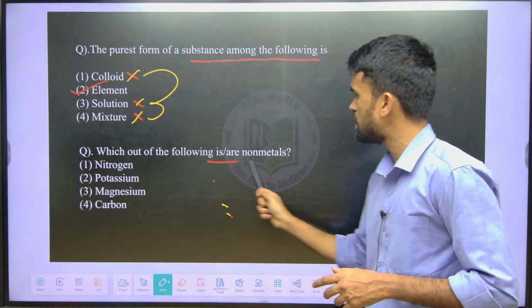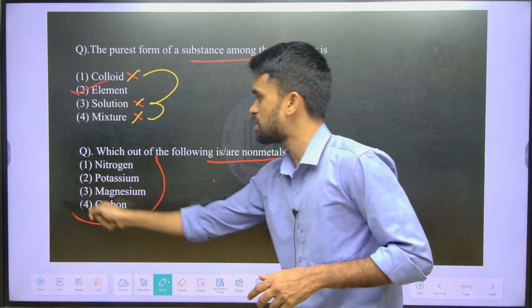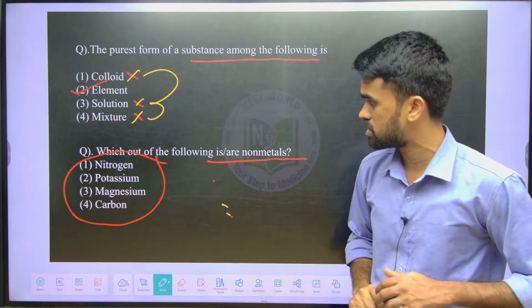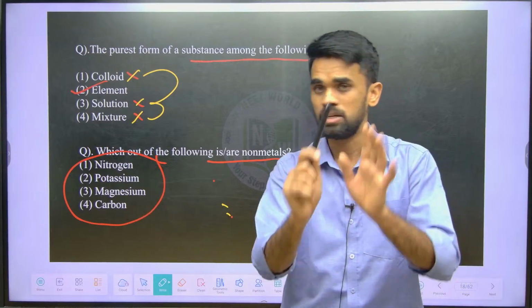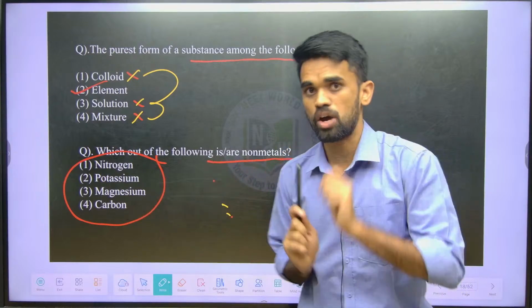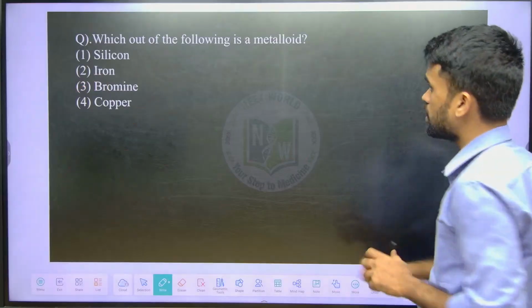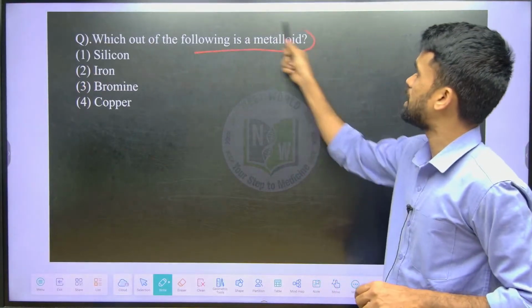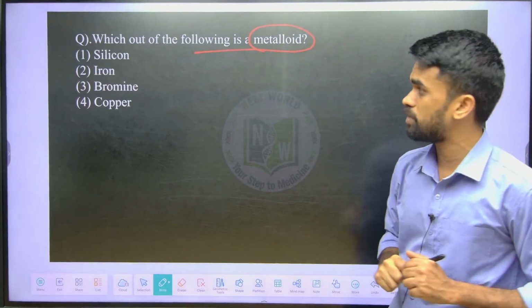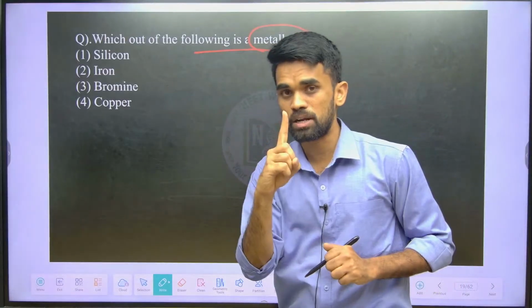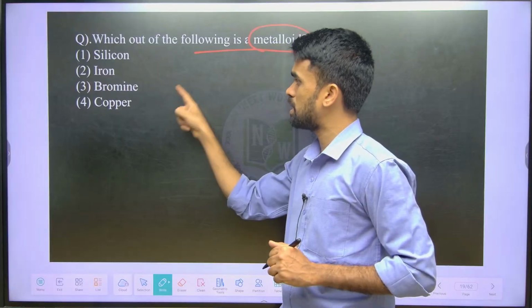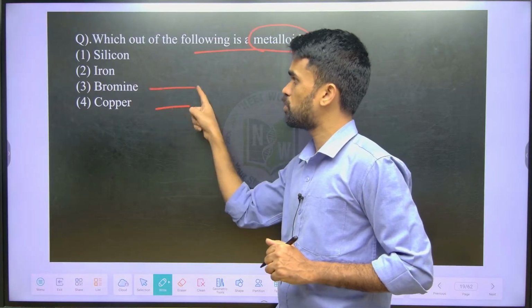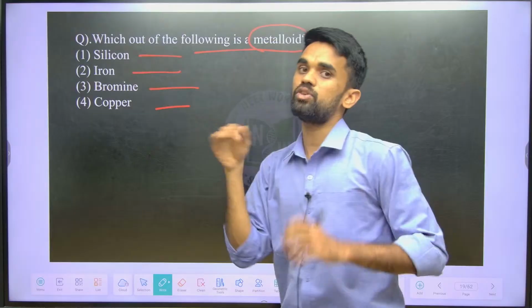Which of the following are non-metals? I have given some examples, from that you can answer this. There are 2 options, you can mention the 2 correct options for this particular question in the comment box. Next, here we have one more: which of the following is a metalloid? I have also given metalloid examples. Out of these there is one metalloid, identify it and tell me. Or mention which is a metal, like copper is a metal. What about bromine, iron, silicon? Mention it in the comment box.